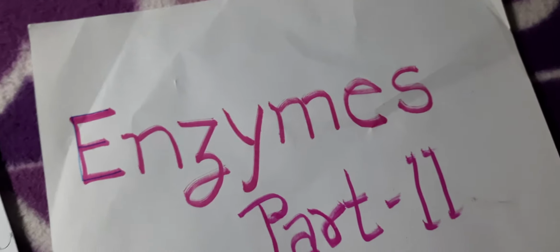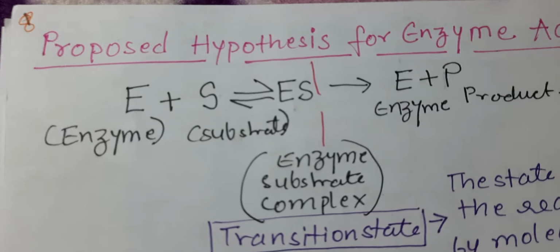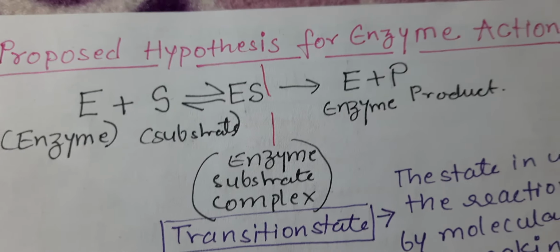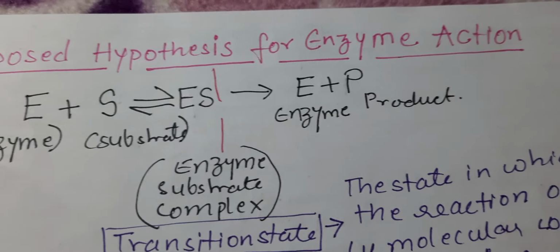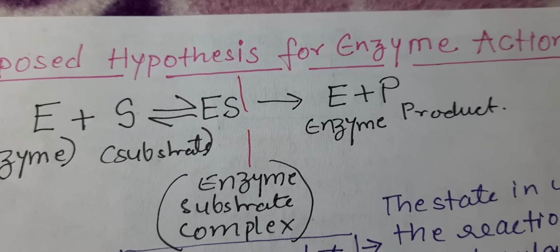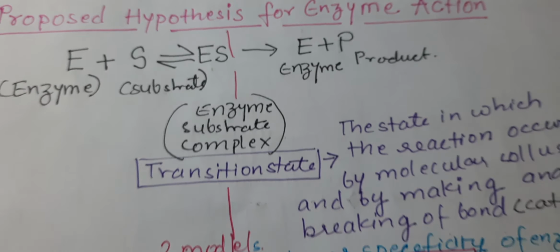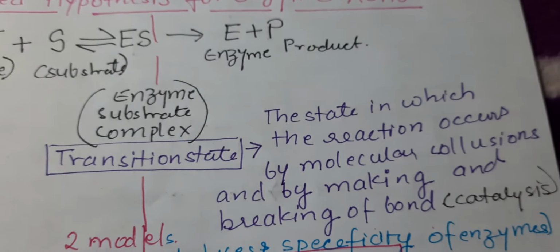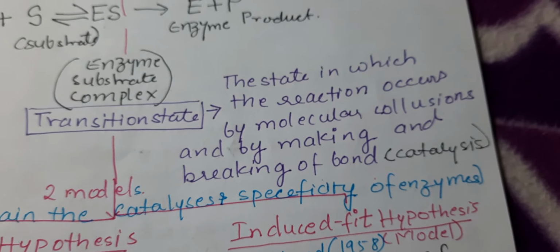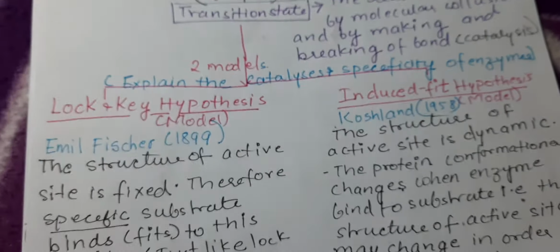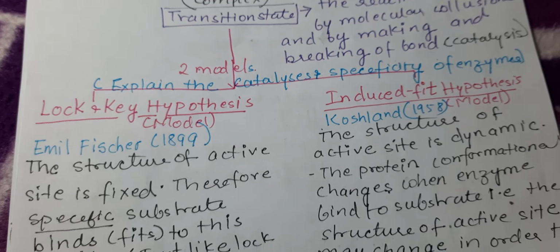Now, let's see some proposed hypotheses for enzyme action. So, try to understand this. Here, the enzyme reacts with the substrate and forms an enzyme substrate complex, and this enzyme substrate complex later on releases the product and the enzyme. So, the enzyme is recovered during the reaction and the substrate is converted to product. Now, this complex is a transition state in which the reaction occurs by molecular collision and by making and breaking of bonds. Here two models are proposed to explain the catalysis and specificity of enzyme.